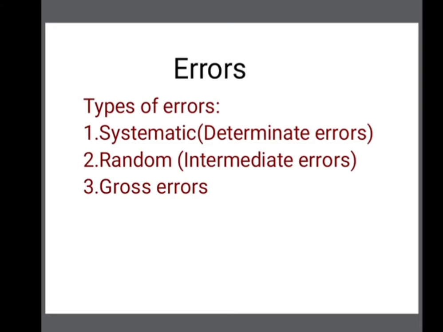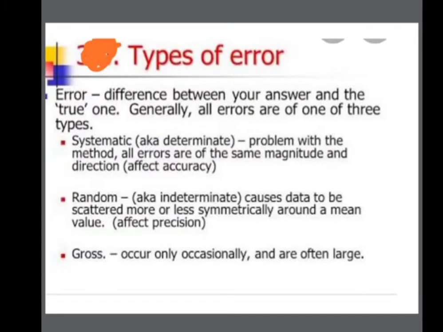Errors, as I have already told you: systematic error, random error and gross error, these are the three types of errors. What is meant by error? Error is the difference between your answer and the true one. Generally, all errors are of one of three types. Systematic is a determinate error, which can be determined or which can be eliminated.